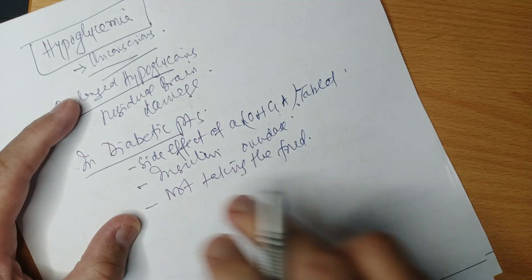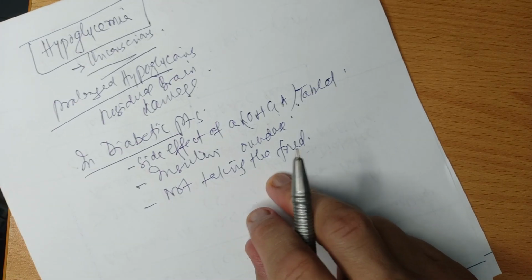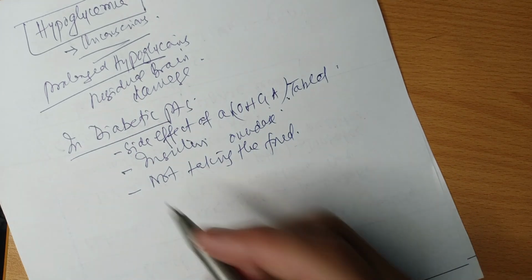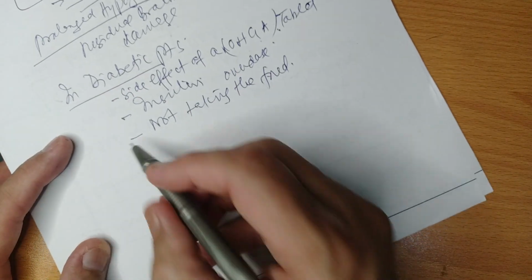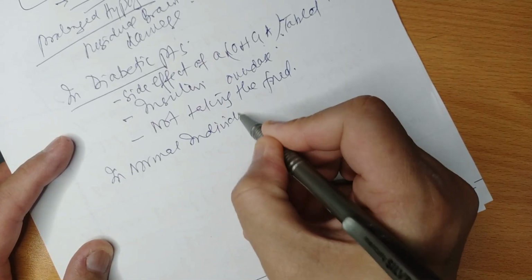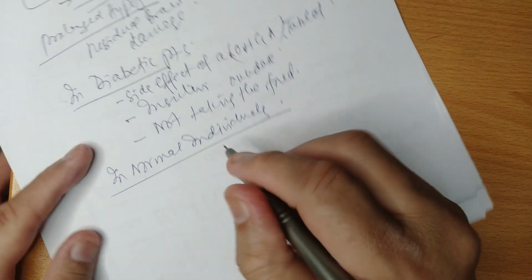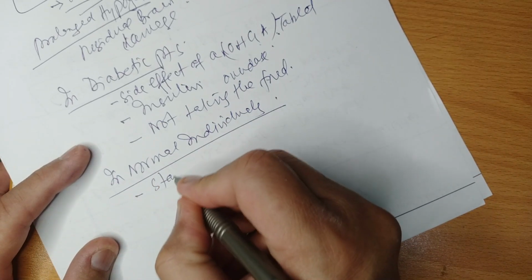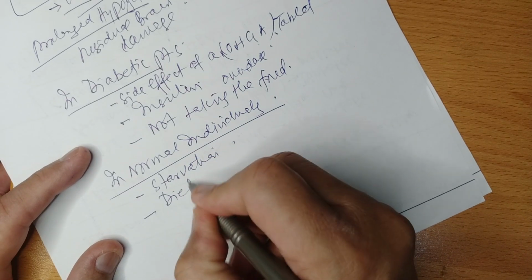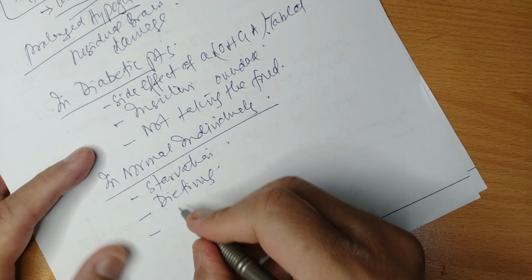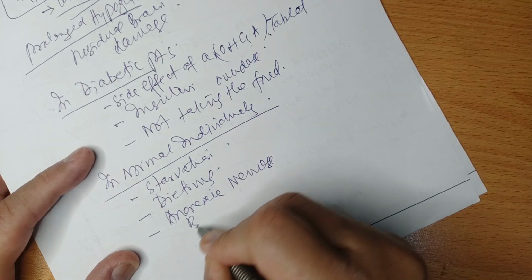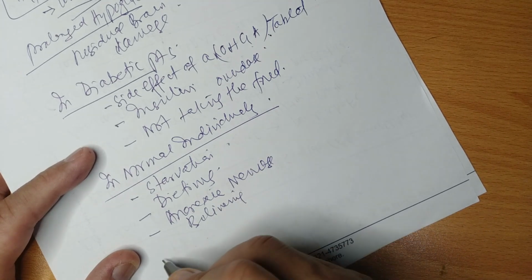Drug is being taken but food is not being taken, as a result of which the patient can have hypoglycemia. Other causes of hypoglycemia are important. There are the causes in diabetic patients. In normal human beings who don't have diabetes, important causes are starvation, not taking food for a long period of time, going on a dieting severely, anorexia nervosa, bulimia. These are important medical conditions.